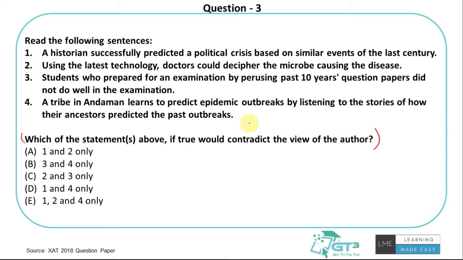So let's look at the first statement. A historian successfully predicted a political crisis based on similar events of the last century. This is definitely something I need to have in my options. Why? Because if it is true, a historian could predict a political crisis based on similar events of the last century.